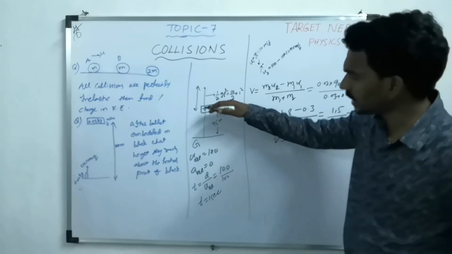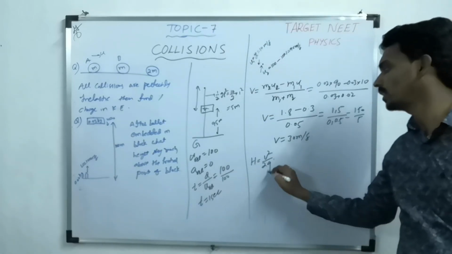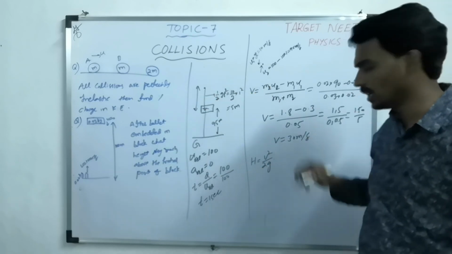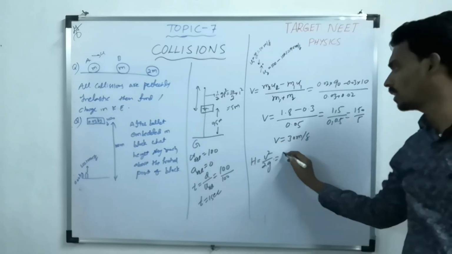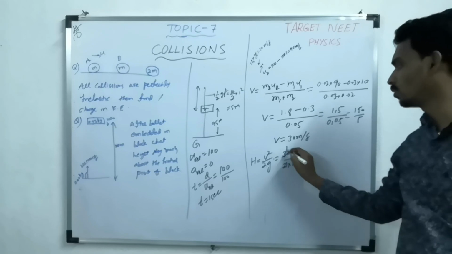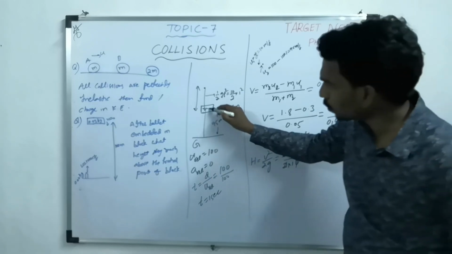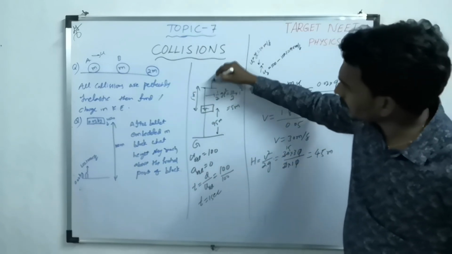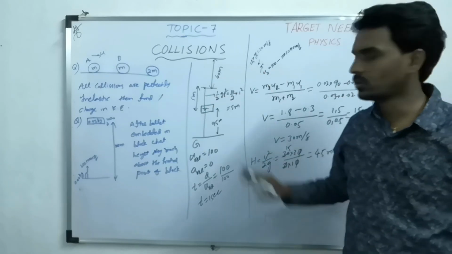Now with this velocity they will go to some maximum height. What is the maximum height formula? V square by 2g. Consider that the journey starts here, just after the collision, with a speed of 30 meter per second. What height can they reach from this point? V square by 2g is 30 into 30 by 2 into 10, which is 45 meter. So from this point it is 45 meter. But this point is 5 meter below the initial point. So above the initial point, the distance they will reach is 40 meter.